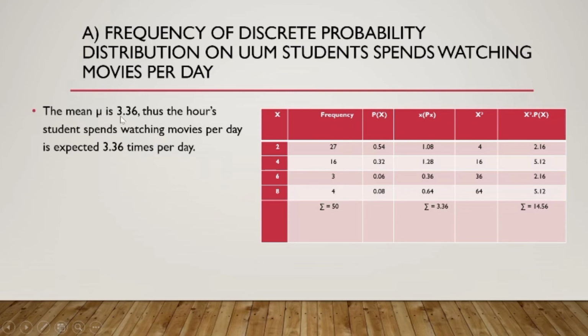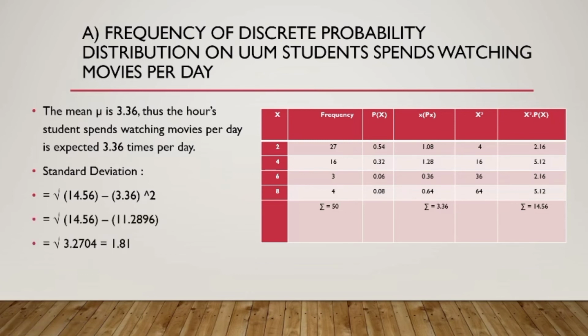The mean is 3.36. Thus, the hours students spend watching movies per day is expected to be 3.36 hours per day. The mean is the total of x times Px, 3.36. Standard deviation is the square root of the total of x squared times Px minus the square of the total of x times Px. So the standard deviation will be 1.81.